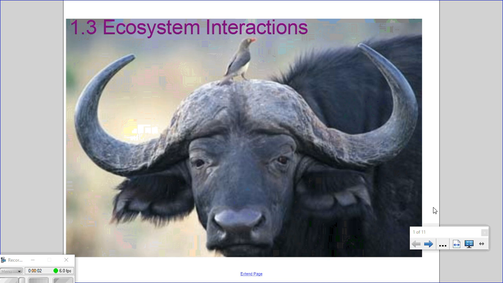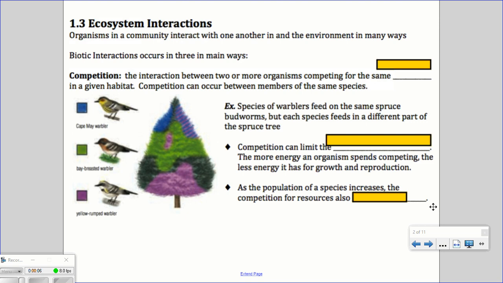The following video will go through ecosystem interactions. Ecosystem interactions are when organisms in a community interact with one another and the environment in many ways. Biotic interactions occur in three main ways.